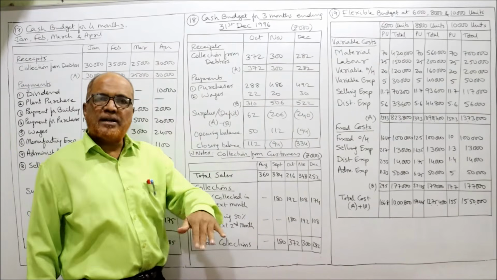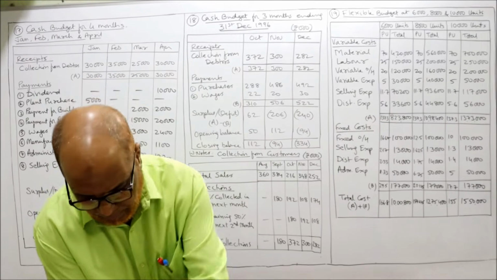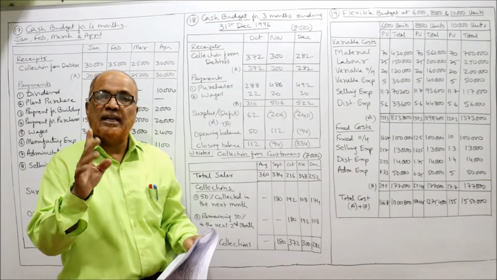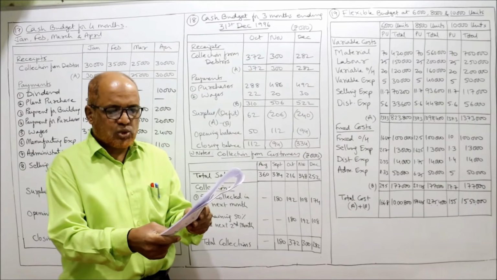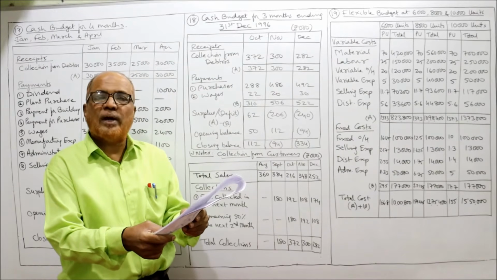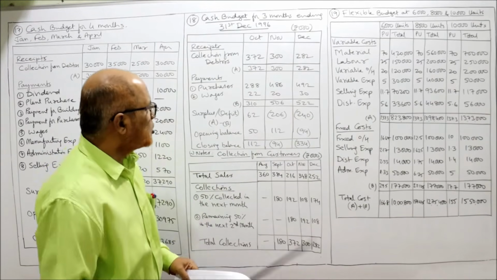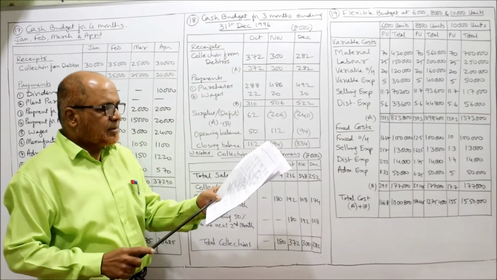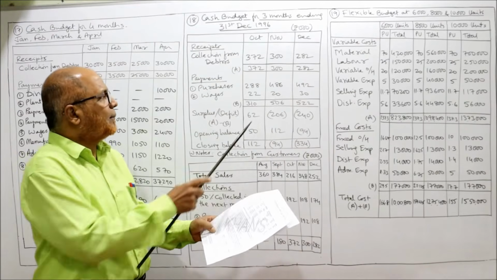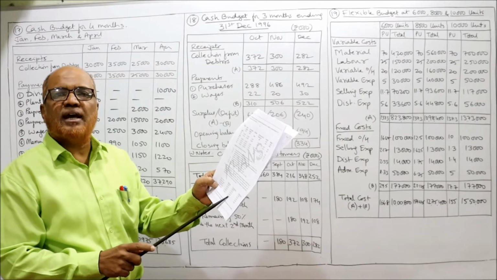Now purchases. Purchases are paid 1 month, I think. Payment for purchase is after 1 month. Next month. So August purchase 249,600 will be paid in September. And September 288 will be paid in October. So October 288. Similarly, October 486 will be paid in November. Similarly, November 492 will be paid in December.